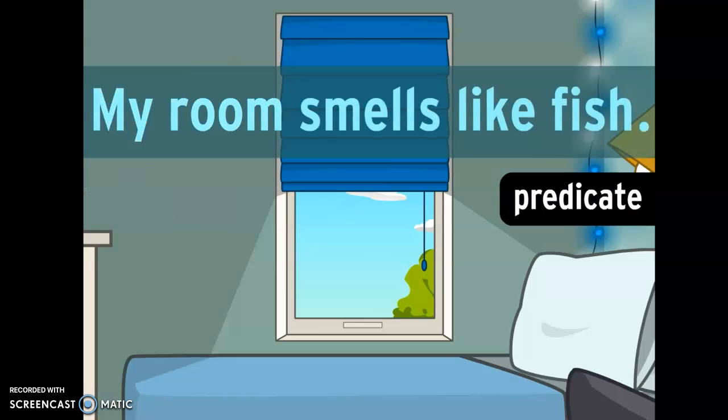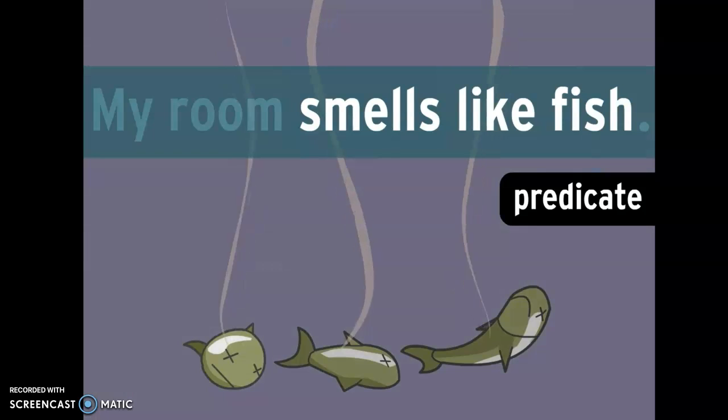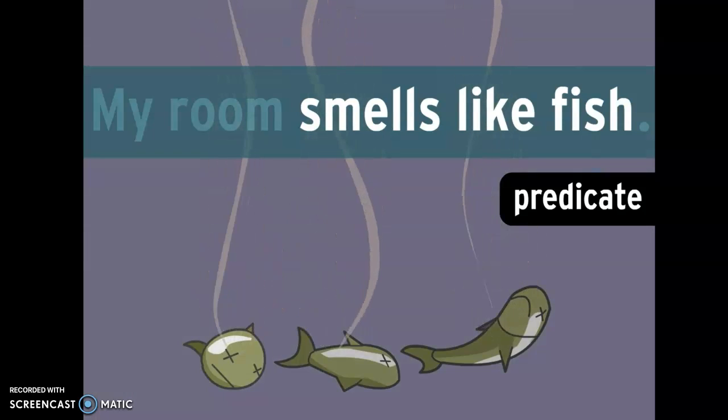The predicate is the part of the sentence that tells you something about the subject: what the subject is, what it's like, what it does, what it has, whatever. In this sentence, we're saying that my room smells like fish, so "smells like fish" is our predicate.